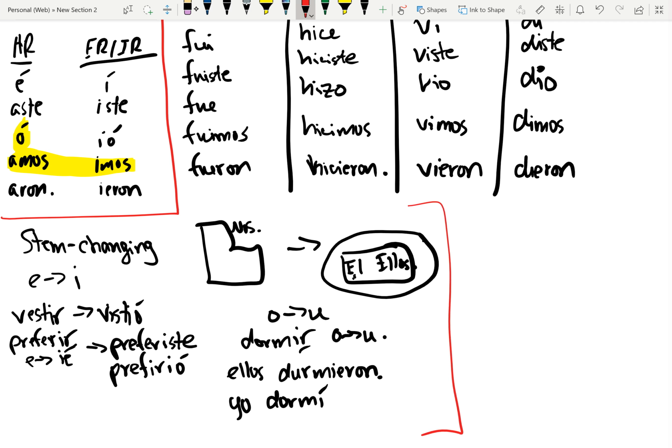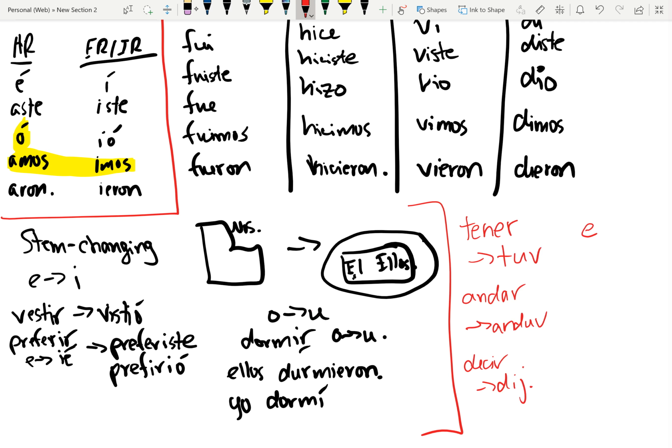Okay, so we have the stem changing verbs. Then we have a whole bunch of verbs which change their root, and kind of radically. I'm not going to give you all of them. For example, there's tener, which in the pretérito changes its root to tuv. Andar, which changes to anduv. Decir, which changes to dij, right?